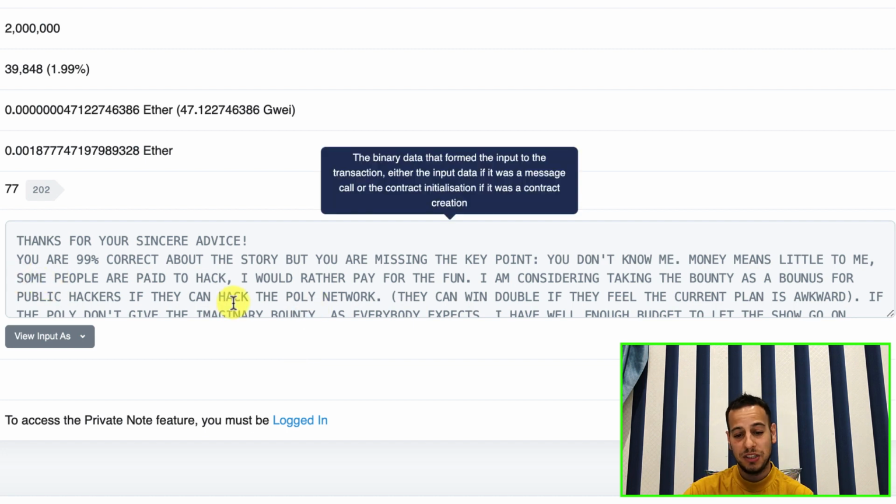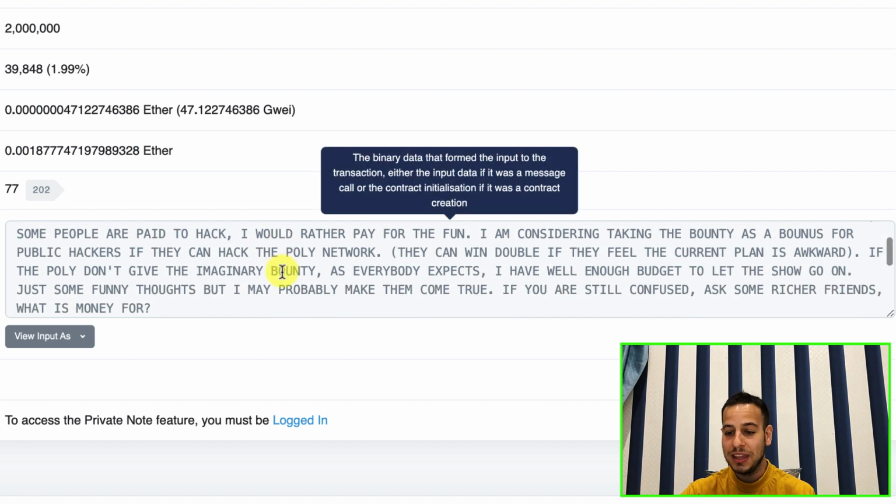You don't know me. Money means little to me. Some people are paid to hack. I would rather pay for the fun. I'm considering taking the bounty as a bonus for public hackers. If they can hack the Poly network, they can win double if they feel the current plan is awkward.